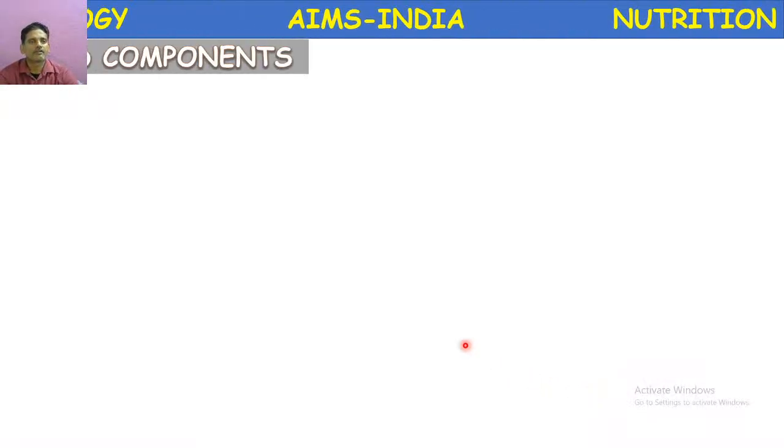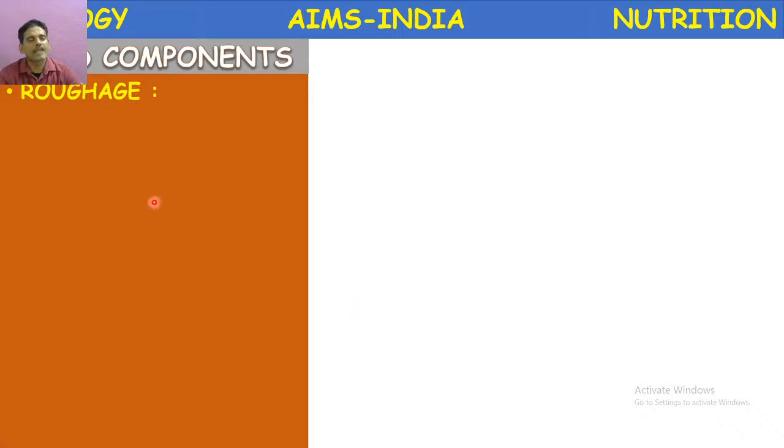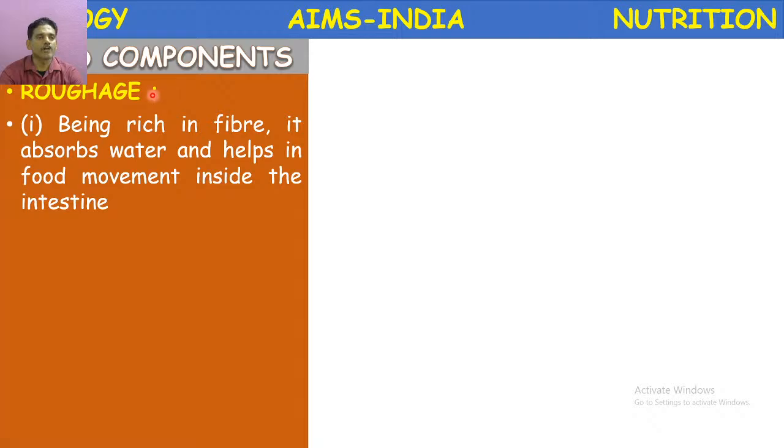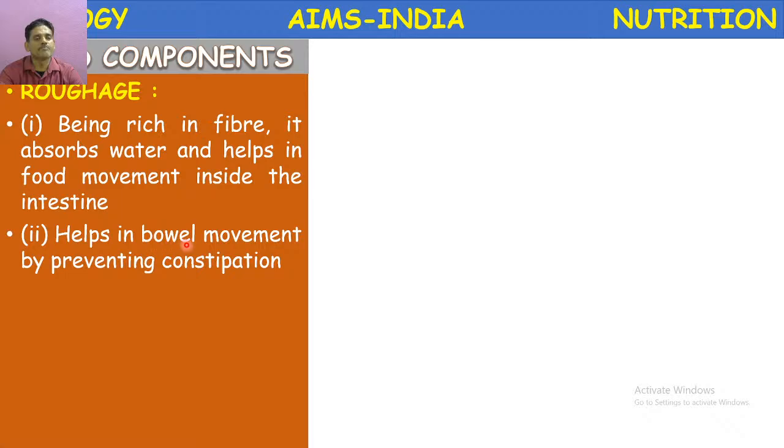Next, let us proceed to another important food component, roughage. What is roughage? It is also called dietary fiber. Being rich in fiber, it absorbs water and helps in food movement inside the intestine. The functions of roughage. The first function, it is rich in fiber. It absorbs water and helps in food movement inside the intestine. And it also helps in bowel movement by preventing constipation.